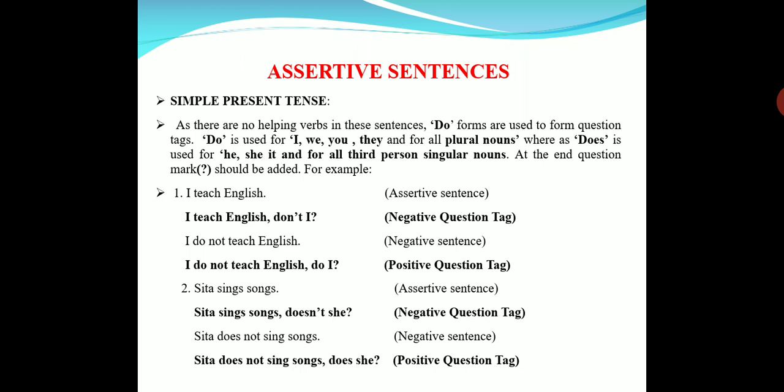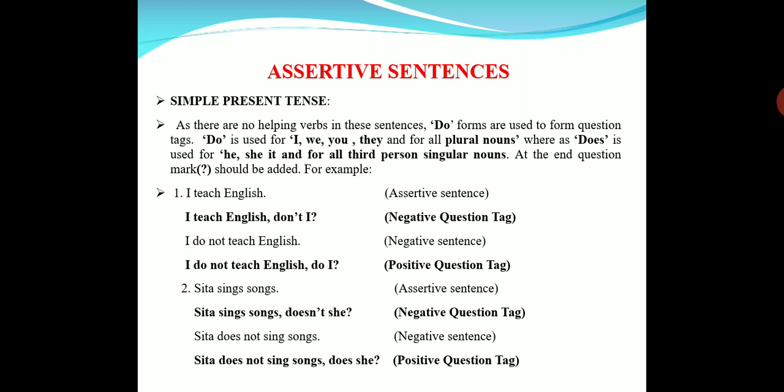So next, Sita sings songs is the next one. What is the tag we have to use? Sita is the third person singular, so we use does. And again negative, as the sentence is positive. And the pronoun we use is she.